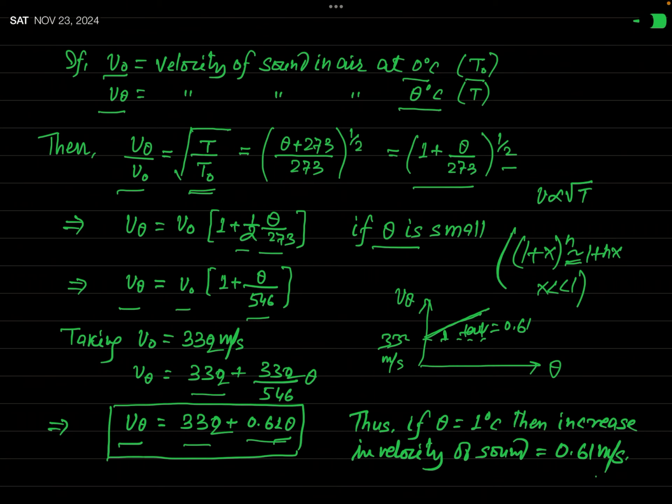Now, if you want to know what will be the increase in velocity of sound when temperature is increased by just 1 degree C, what will be that? If you take theta equal to 1 degree C, then velocity of sound will be 332 plus 0.61. It means with rise in temperature by 1 degree C, the velocity increases by 0.61 meter per second.